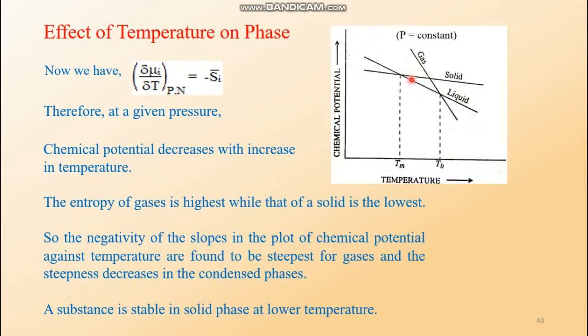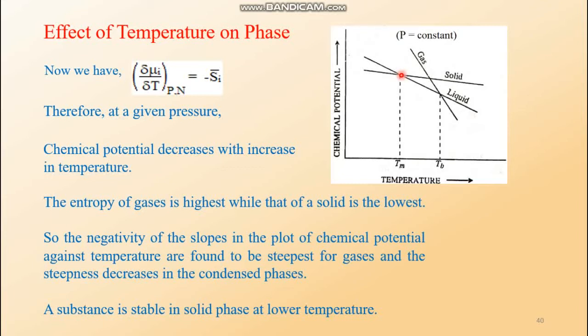Look, this point is below this point. So the liquid now has less entropy than the solid, so the phase will now become a liquid phase. That means this point is the solid-liquid transition point.